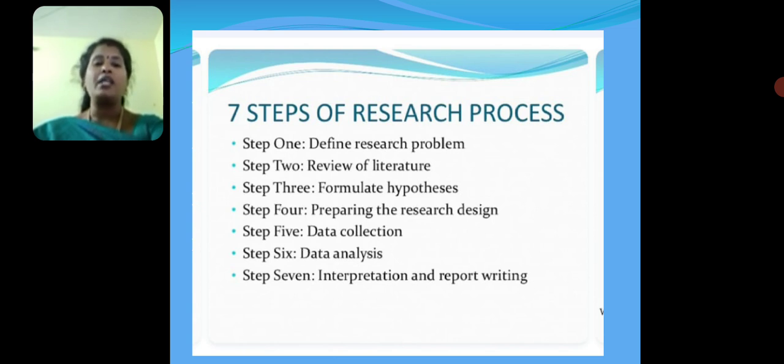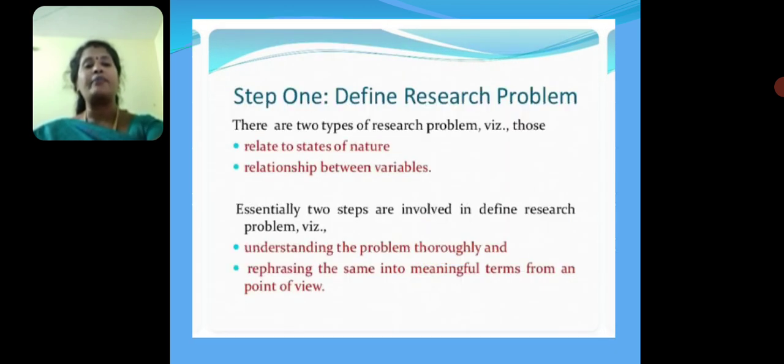Step 1. Define research problem. Step 2. Review of literature. Step 3. Formulate hypothesis. Step 4. Preparing the research design. Step 5. Data collection. Step 6. Data analysis. Step 7. Interpretation and report writing.